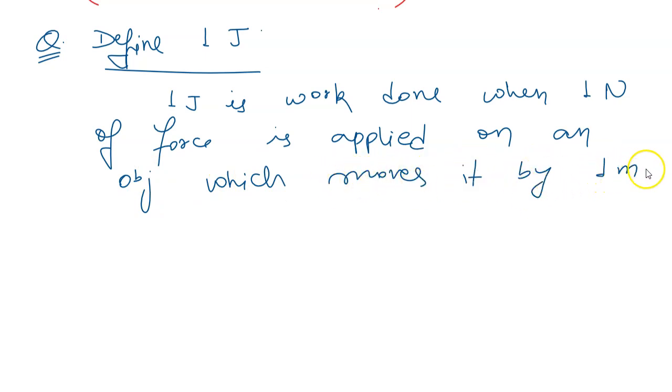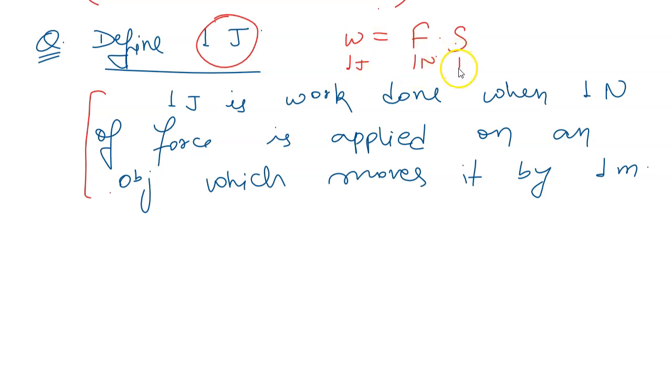So this trick we will remember to define such kinds of expressions. So 1 joule we saw, this was the unit of work done. So the work expression will come in our mind. So it is force into displacement. So work, it is 1 joule when force is 1 Newton and the distance is 1 meter. So now we will talk about energy.